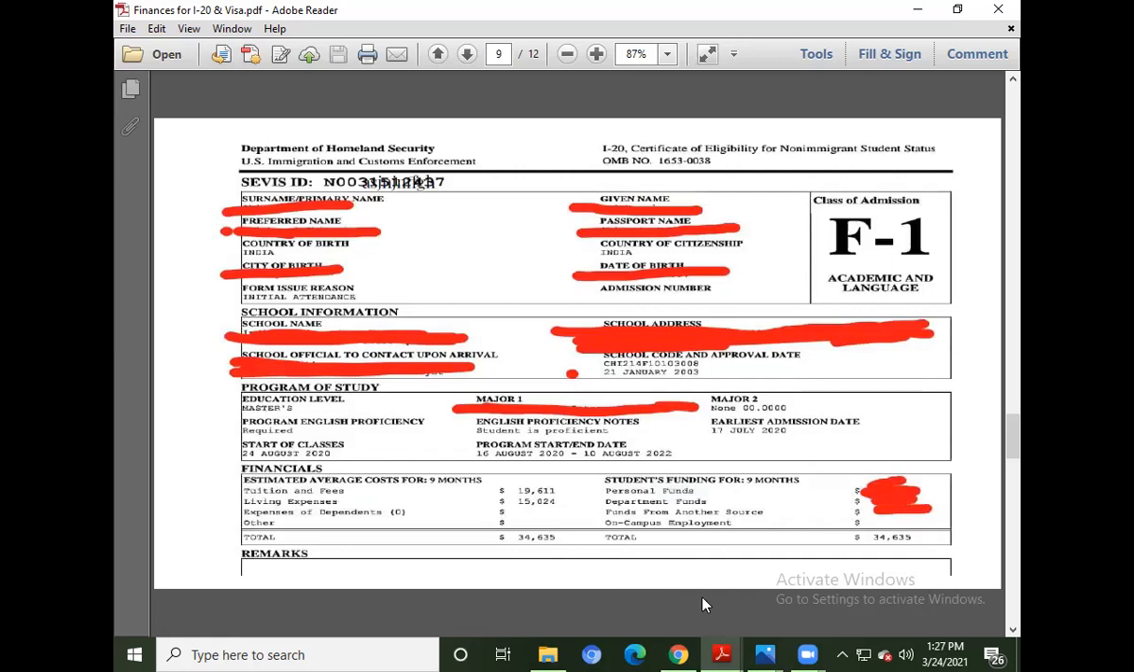So yeah, that's it, guys. I hope this session was very helpful for you. And I hope you will be able to get your I-20s on time. You'll be able to finalize your university and get your I-20. You can even apply for multiple I-20s, just in case you are still confused about the universities, and later on confirm with the universities regarding that.